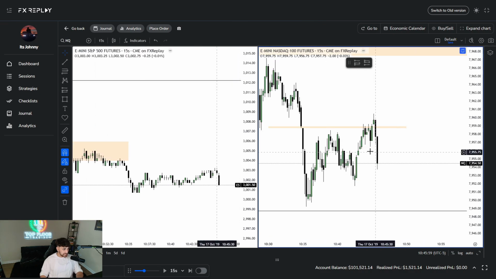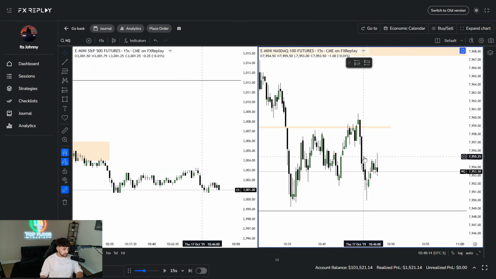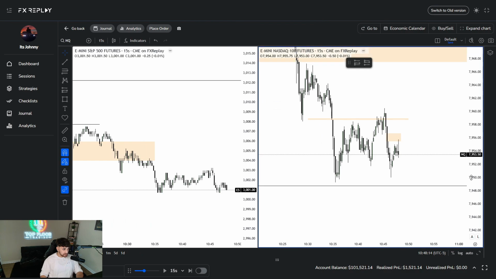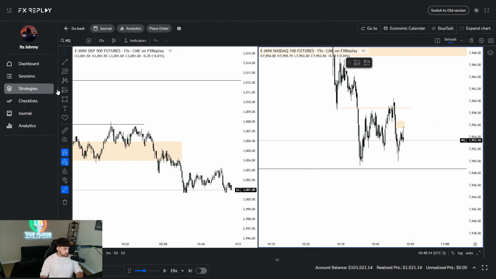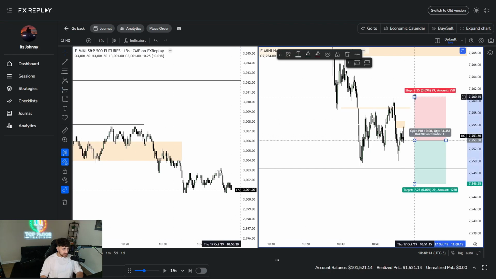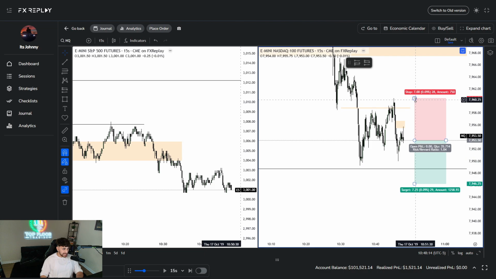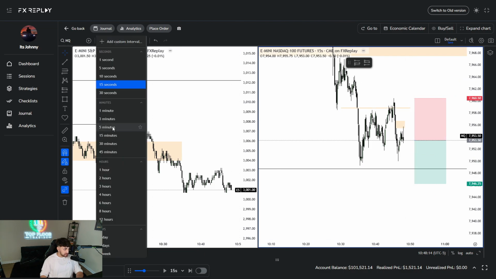Nice displacement to the downside. I'd like to see if we can, okay, fair value gap tap here. I was going to say, I'd like to see if we can retrace back up to here. So I'm going to go ahead and market enter here. And we can aim for possibly the London low from right here. I want to set my stop all the way up here. Not a big stop, 7 points. It's not bad at all.